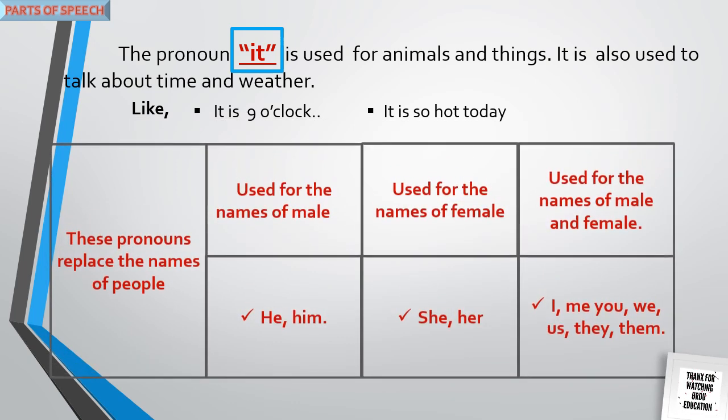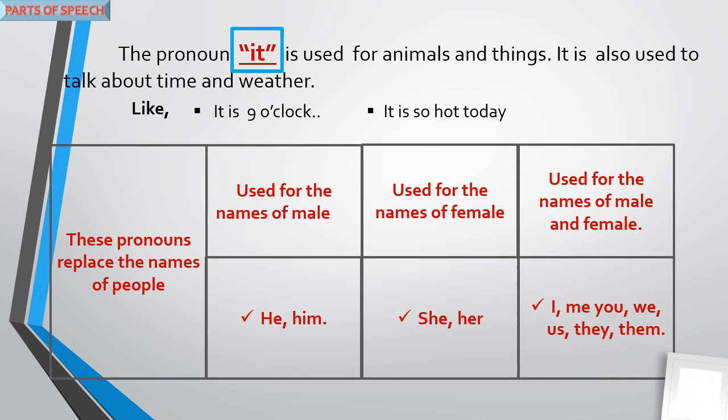These pronouns replace the names of people. He and him are used for the name of a male. She and her are used for the names of a female. I, me, you, we, us and them are used for the names of male and female both.